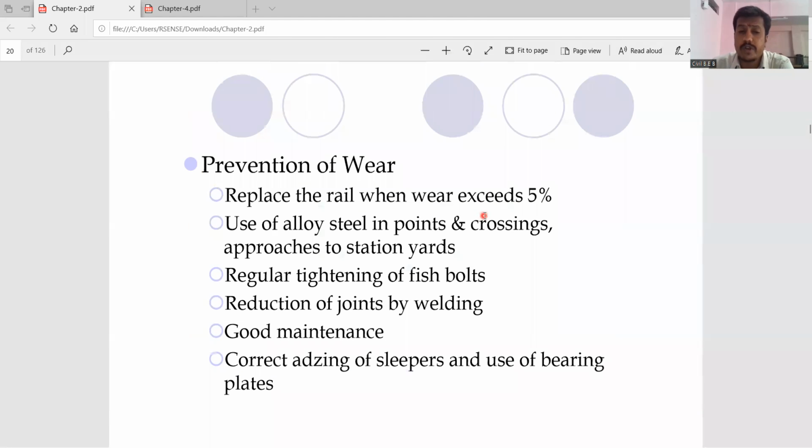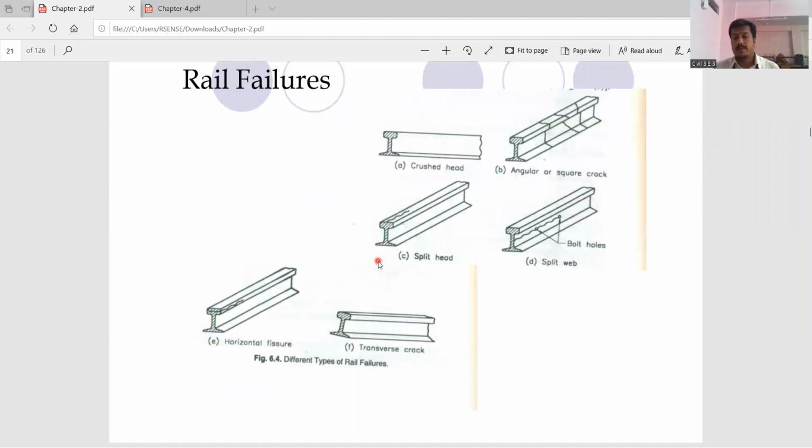Then a reduction of the joints by welding. As I told you, we are going to follow the electric arc method or the flash butt welding method. These are the two most widely used methods for railway welding; whatever the two rails are, we weld them using these two methods. Then good maintenance and correct adjusting of the sleepers or use of the bearing plates. With that, we can prevent the wear which is going to happen.